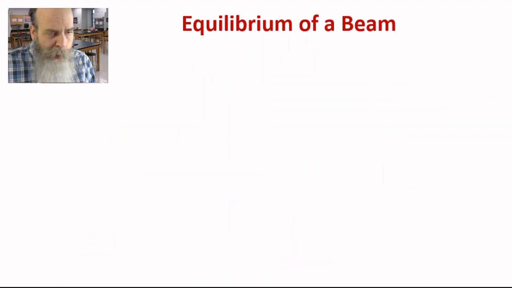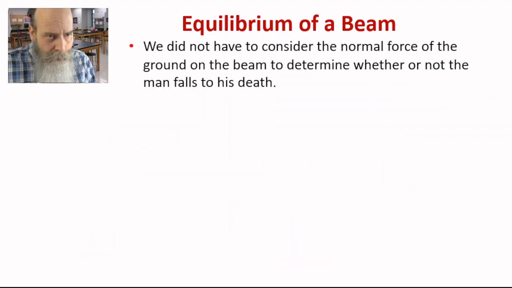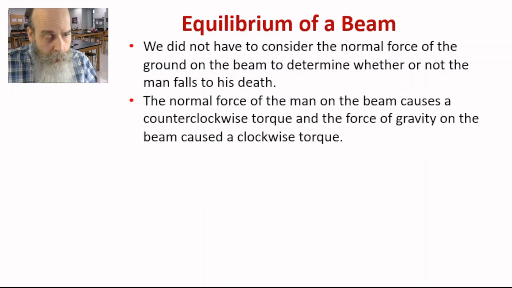Here's a summary of what we've learned in this presentation. First of all, we did not have to consider the normal force of the ground on the beam to determine whether or not the man falls to his death. The normal force of the man on the beam causes a counterclockwise torque, and the force of gravity on the beam causes a clockwise torque.